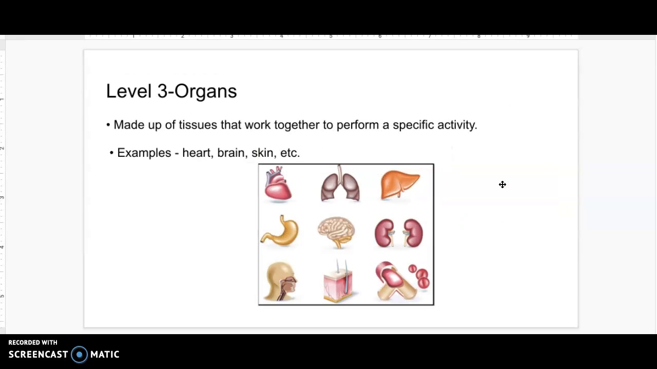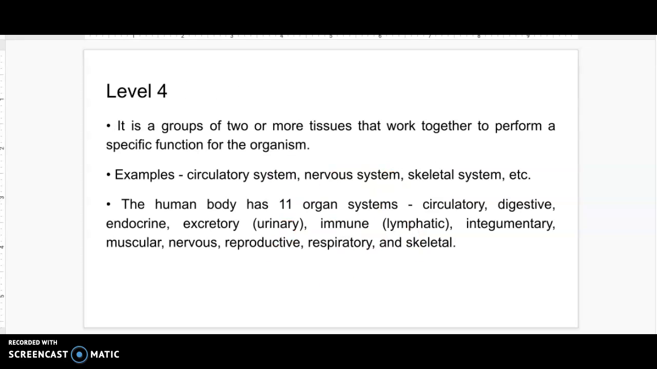Next, all of those different types of tissues, whether it's animal or plant, work together to build different organs. So in the case of humans, we have different organs such as the heart, the brain, the skin, the liver, the kidneys, the lungs. We have so many different organs, and those organs have to come together to build an organ system. So we have multiple different organ systems that we're going to discuss.